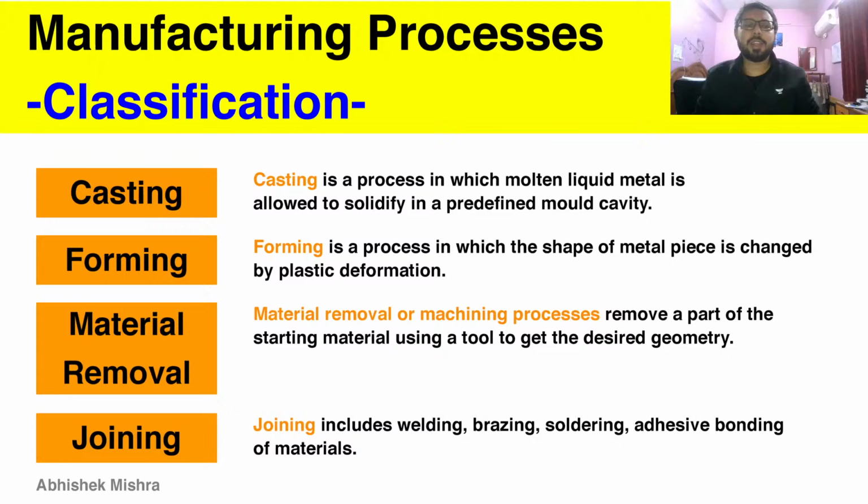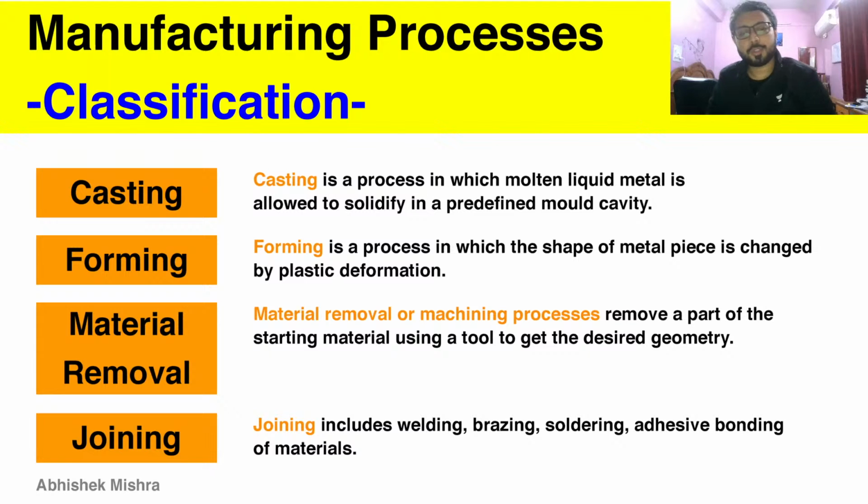Material removal, the name itself says that we have to remove material. You do the subtraction of material to get our desired product or desired geometry, and it is also known as the machining process. Joining, again the name itself is clear: welding, brazing, soldering, adhesive bonding of materials.